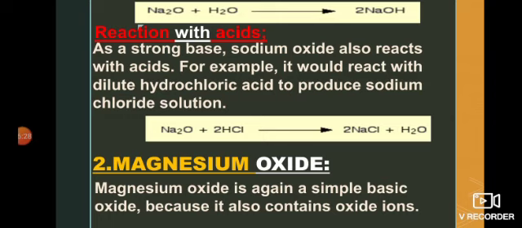which shows that here sodium oxide acts like a base and is basic in nature, because when it is treated with acid, it results in the formation of salt and water. So here it acts like a base. Now the second oxide is magnesium oxide.